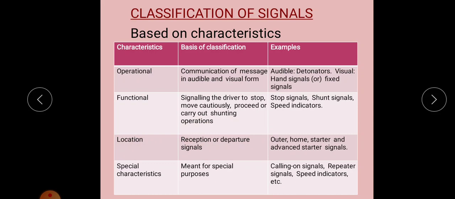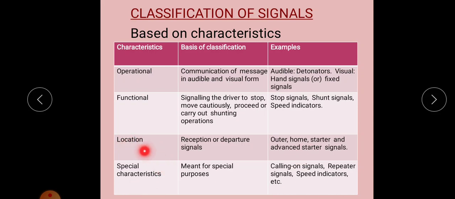That is, if it is installed at the receiving point of the train, it is a reception signal, and if it is provided at the departure point of the train, it is a departure signal. For example: outer signal, home signal, starter signal, advanced starter signal. This will be discussed later, so at that time you will be clear about that classification by location.